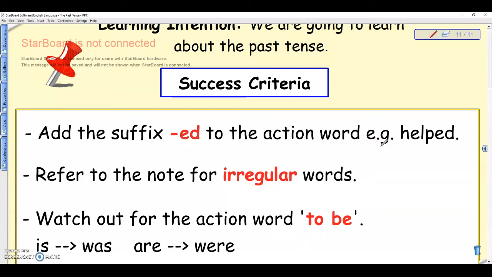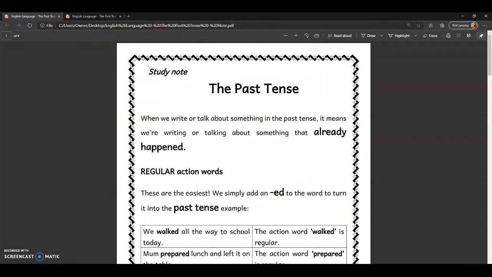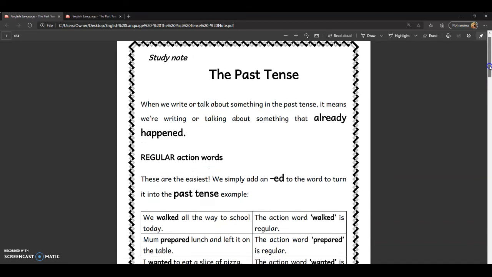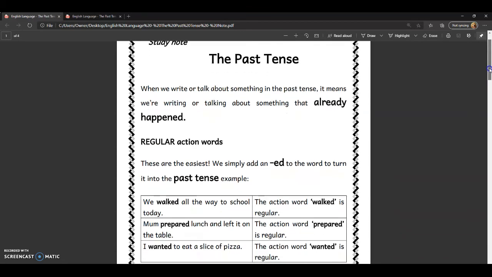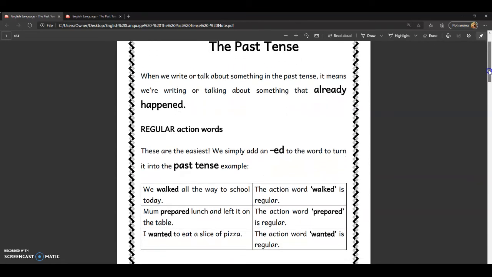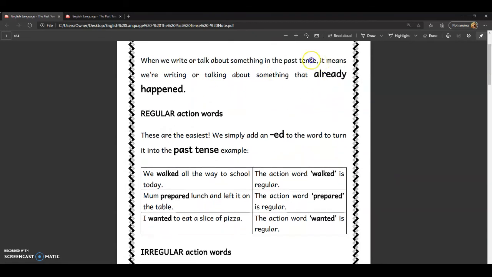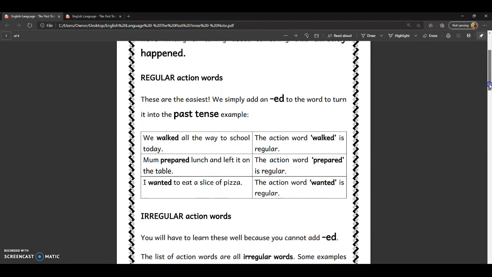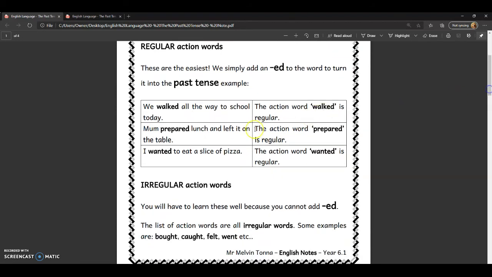Now, I want to refer back to this note because it's really important. Basically it tells you what the past tense is all about. As you can see, it means we're talking or writing about something that already happened. Regular action words are the easiest. So, we walked all the way to school today. Mom prepared lunch and left it on the table. I wanted to eat a slice of pizza.